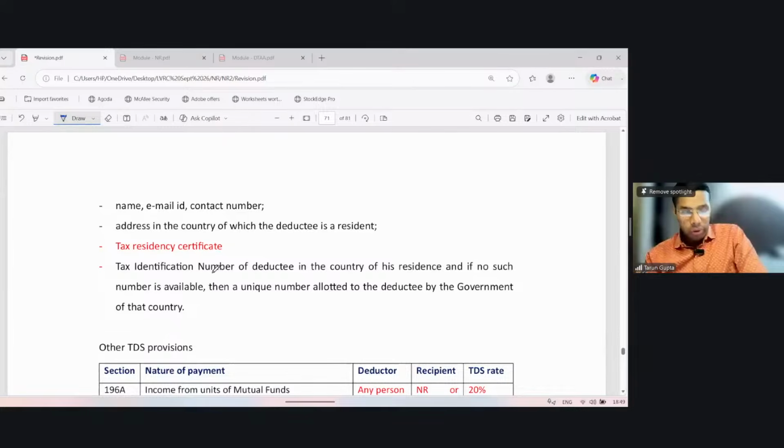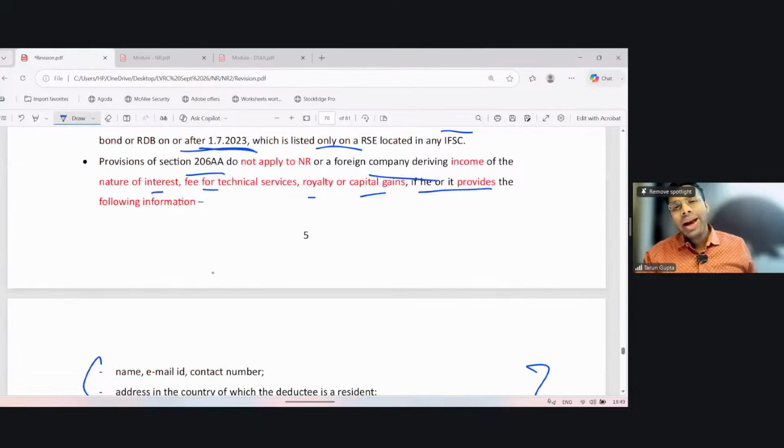Name, email ID, contact number, address in the country in which the deductee is a resident, tax residency certificate, tax identification number of the deductee in the country of his residence, and if no such number is available, then a unique number allotted to the deductee by the government. So if the non-resident provides these details, then the provision of section 206AA shall not apply to him in respect of interest, FTS, royalty, or capital gain income.